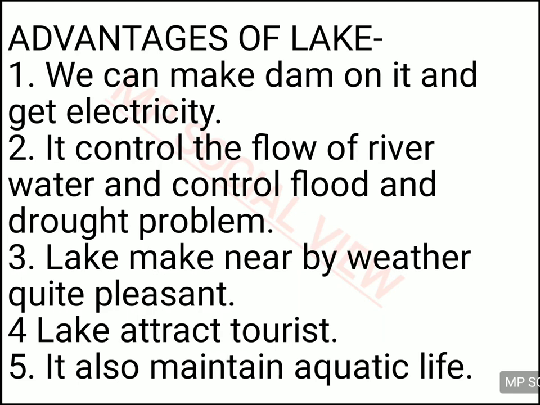It keeps some of the water of the river in its portion, and when it keeps some of the water, the river does not have much water, so the amount of flood activity it can do decreases to some extent, because some of its water is discharged to the lake area, and so there are fewer chances of causing flood. And how does it control drought? If the water in the river is less, you can use the water from the lake, so it can also help to control the drought problem of our country. So it helps to control the flood and drought problem of our country.